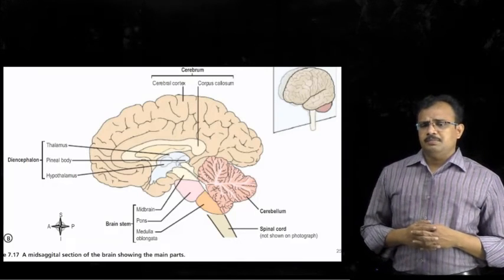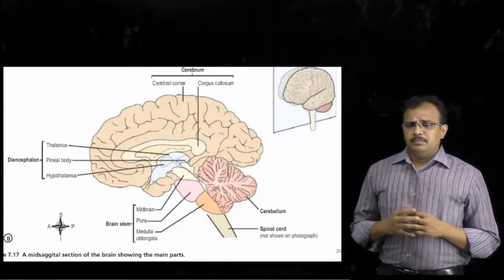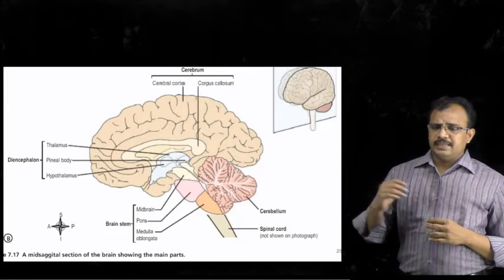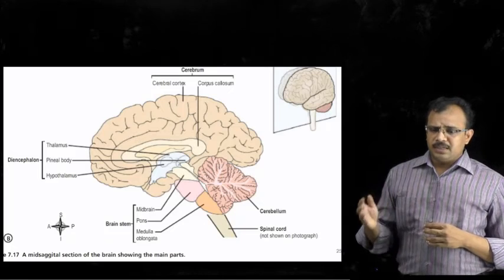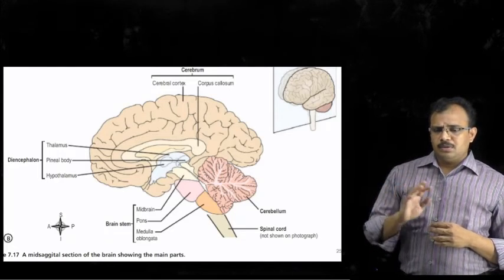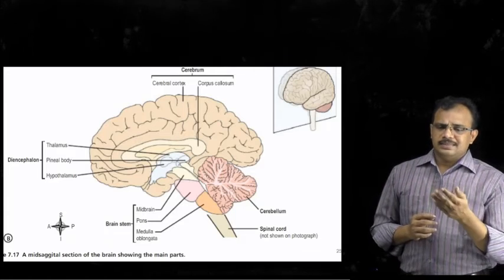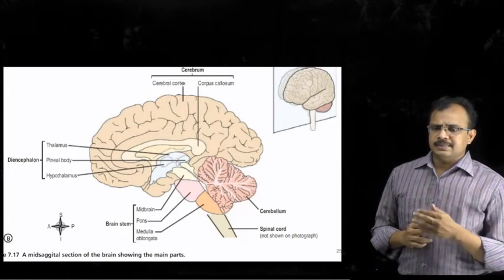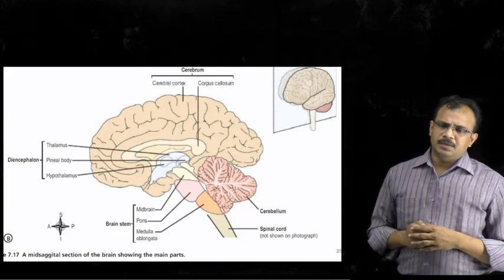So in this diagram you can see the cerebrum, and the thalamus and hypothalamus, which form the diencephalon. You can see the brainstem, which consists of the midbrain, pons and medulla oblongata, and the cerebellum, followed by the spinal cord. And this is a mid-sagittal section of the brain.